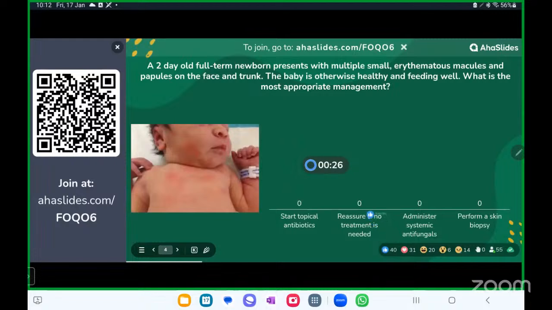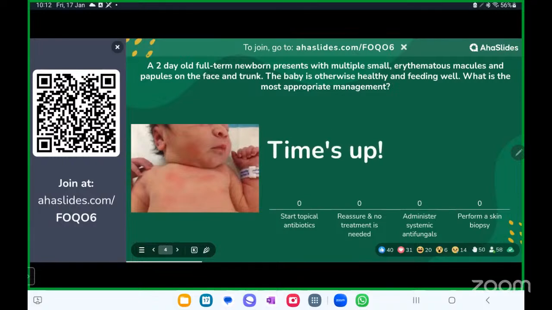All right. Today, a full term newborn presents with multiple small erythematous macules and papules on the face and trunk. The baby is otherwise healthy and feeding well. What is the most appropriate management? So again, a straightforward question. The case scenario makes it a bit confusing, but again, look at the image.